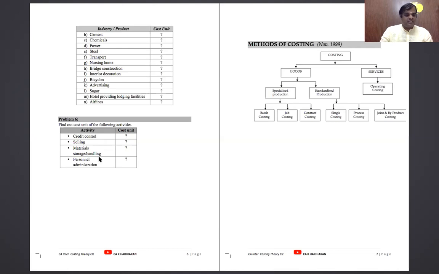Material storage and handling: units requisitioned or received, material movement, this is called the cost unit. Personnel administration: how many personnel are received is the cost unit. So now we understood what is called cost center and cost unit.